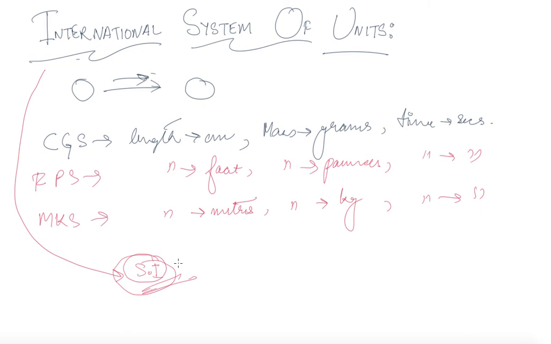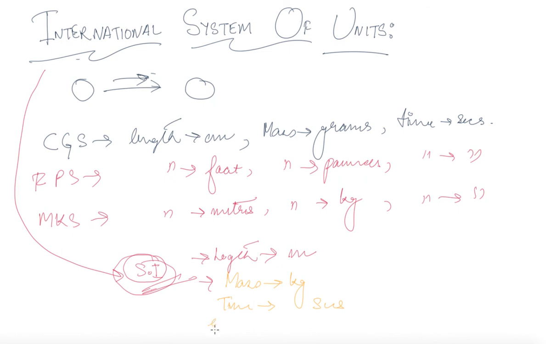They use standard symbols. The SI unit for length is meters. That for mass is kilogram, that is kg. For time, it is seconds.